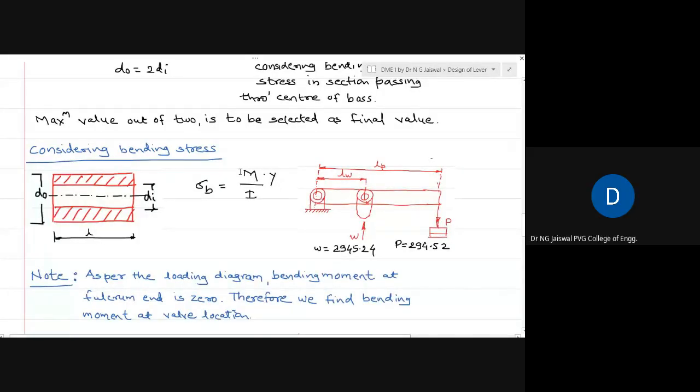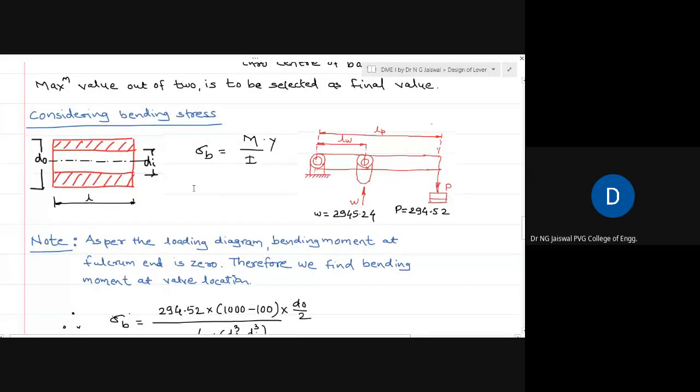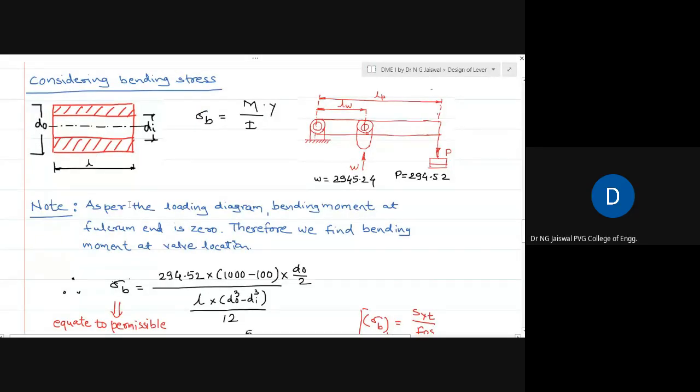Right? So we have to put M, we have to put I, we have to put y, and you get the bending stress. Now, depending on the unknown, whether you want to make sigma b unknown or some parameter on the right hand side unknown, you can take a proper decision.